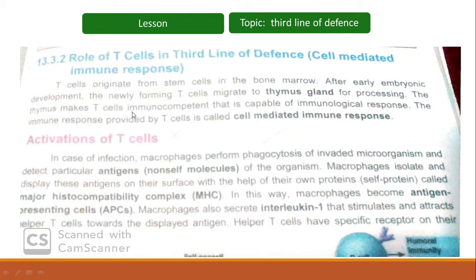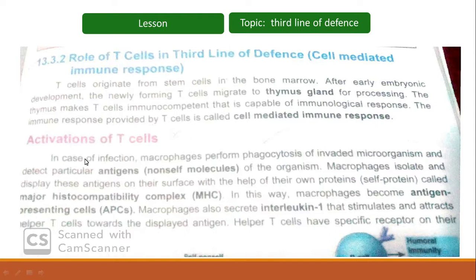The immune response provided by T cells is called cell mediated immune response. Students, do remember that the immune response provided by the B cells is humoral immune response.